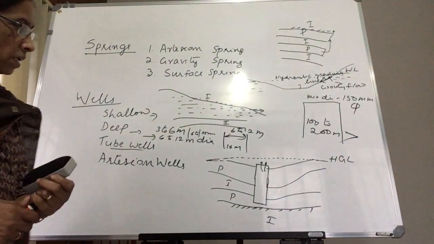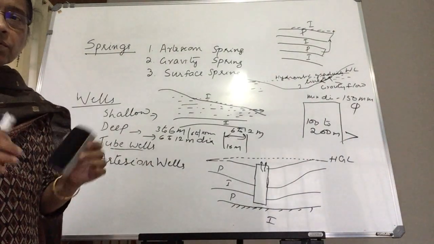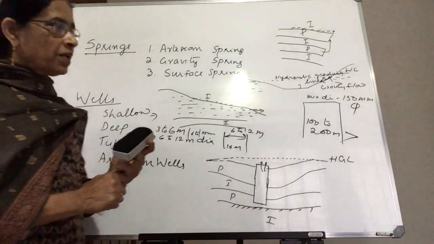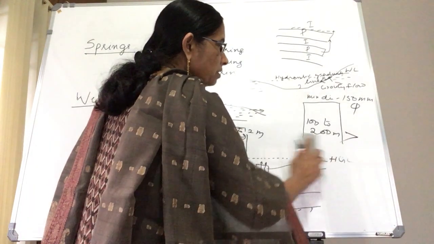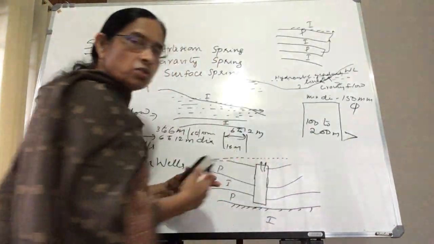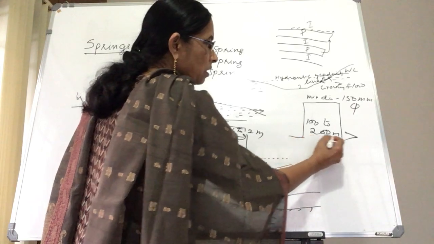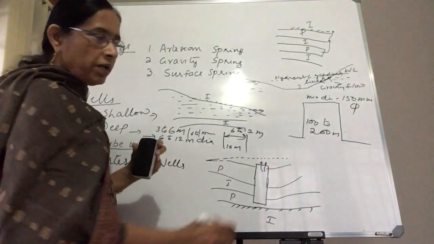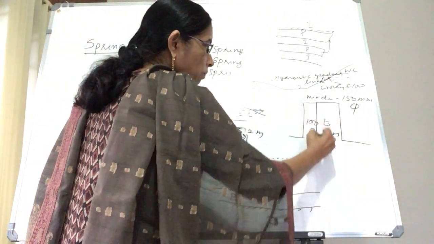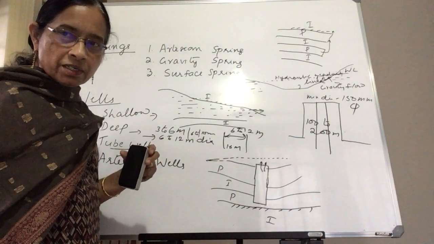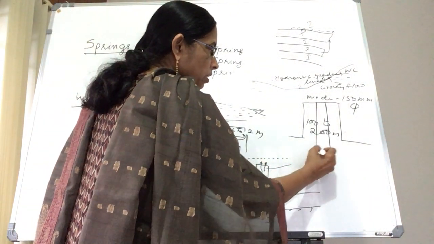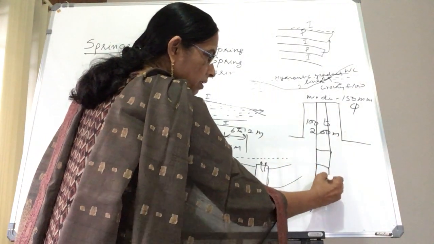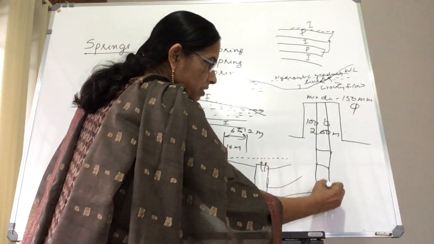Now these tube wells, when you are drilling through sandy strata, the top layer is blind pipe. Then you have to provide the suction pipe, which is with strainer, then again blind pipe, again strainer, like that.